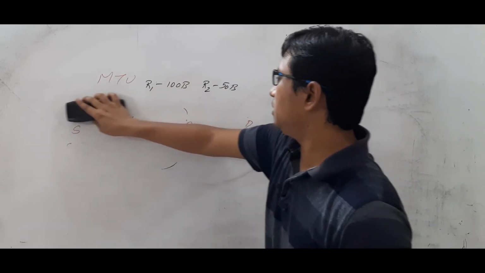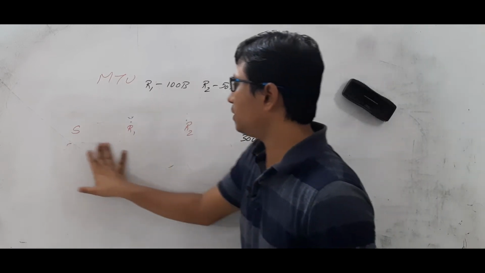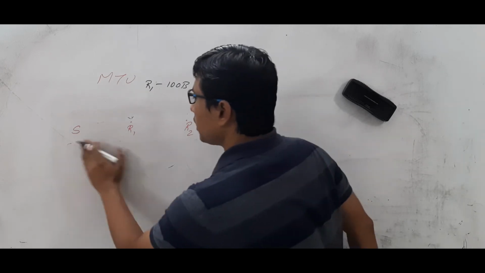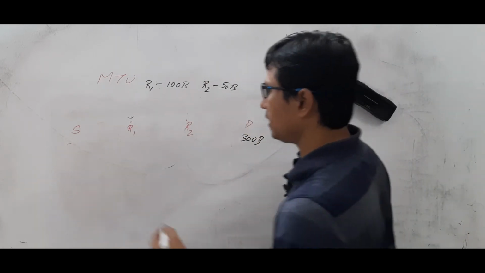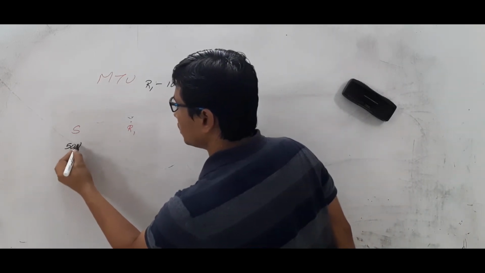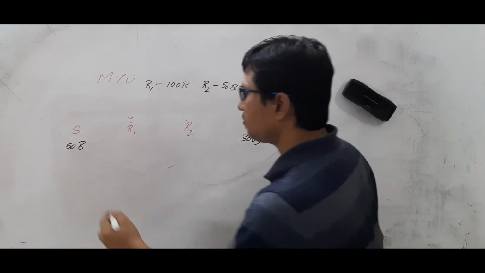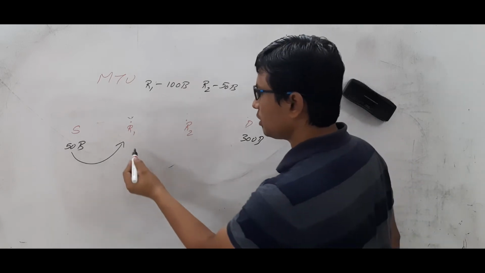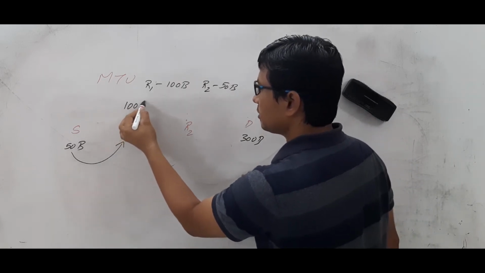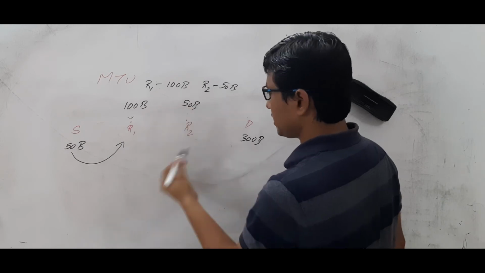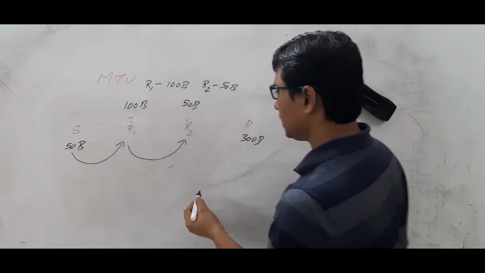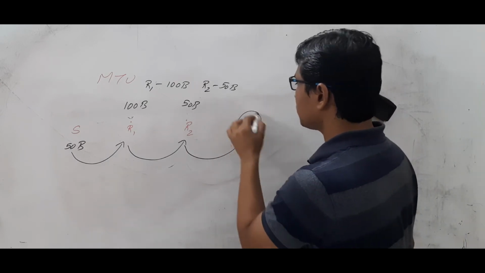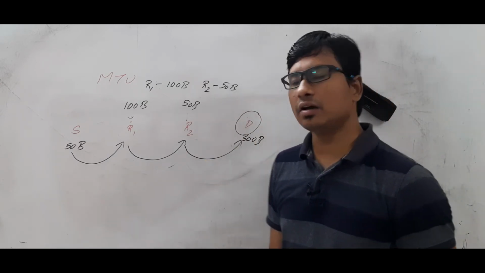Okay. Now the source has come to know about router R2. What it has to do is send a packet of 50 bytes only. Am I right? If it sends 50 bytes, router R1 will receive the packet and will be able to send it, because its MTU is 100 bytes and this is 50 bytes. Then it can send it to the destination, and the destination can successfully receive this packet. Am I right or wrong?